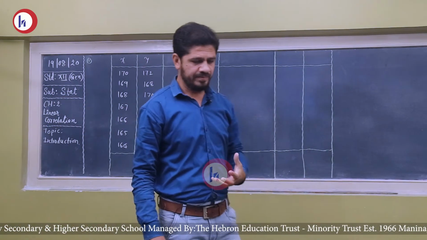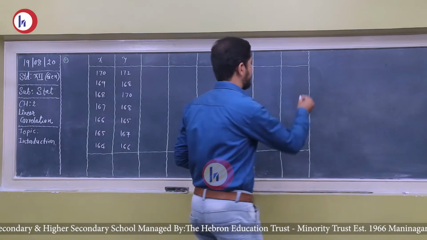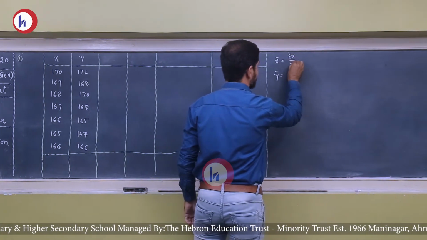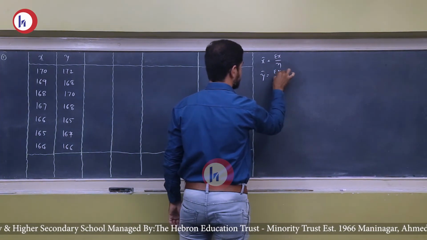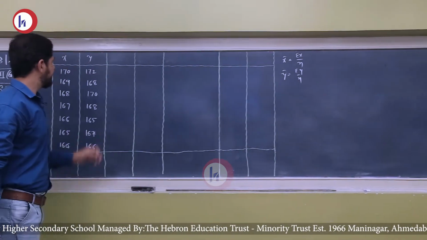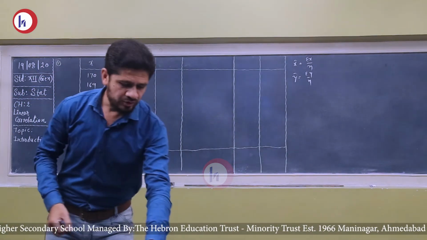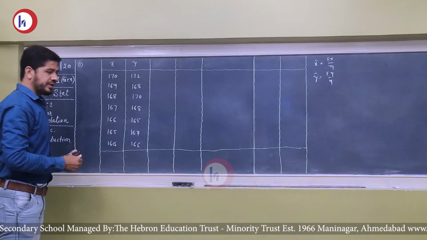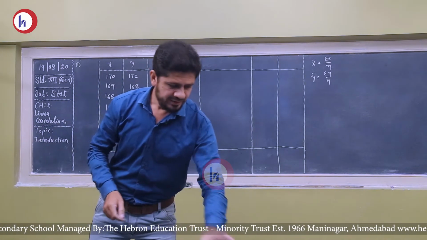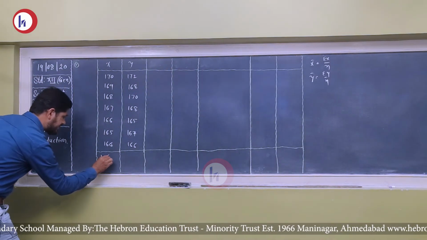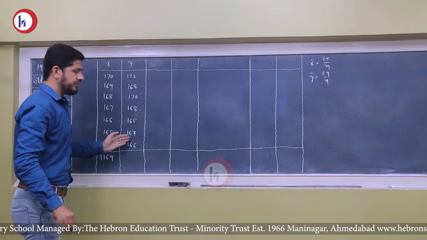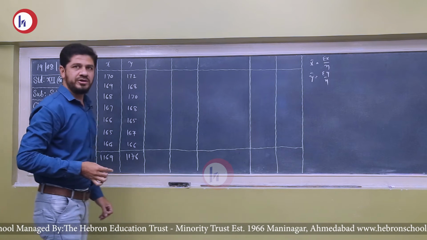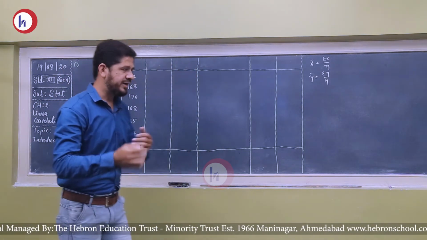How to start the sum? First of all, we need to find the value of x bar and y bar. The formula of x bar is equal to sigma x upon n, and the value of y bar is equal to sigma y upon n. For that, we need to sum all the values. The sum of the x variable is 1169, and the sum of the y variable is 1176. I already did that to save our time.